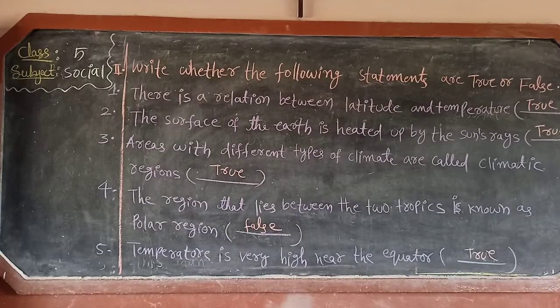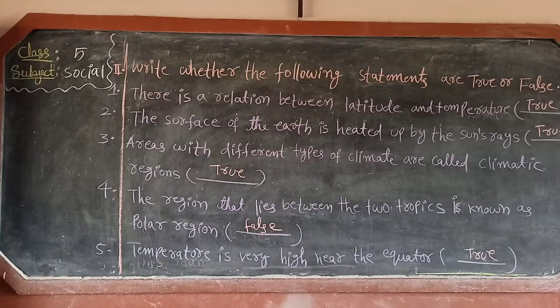Now second one. The surface of the earth is heated by the sun rays. Answer is true. Third one. Areas with different types of climate are called climatic regions. True or false? True. Now fourth one.